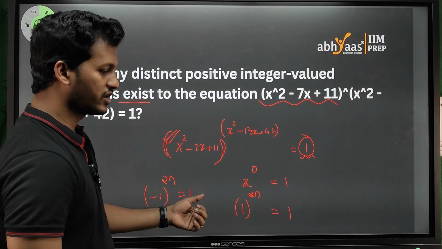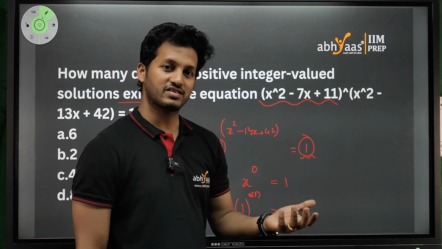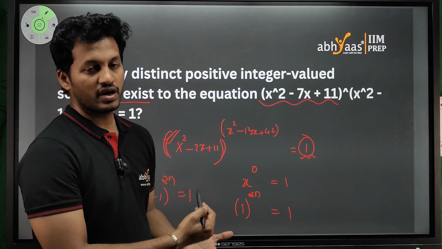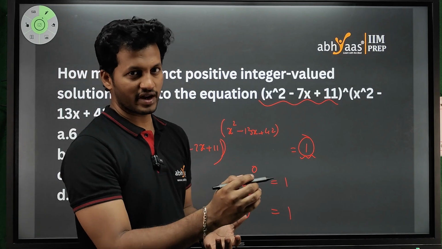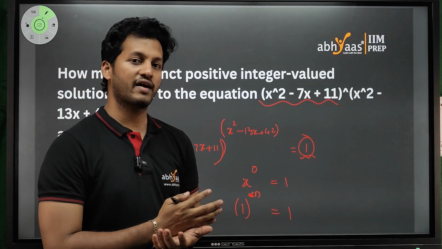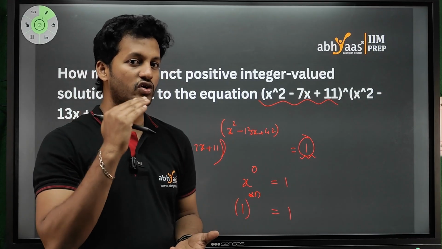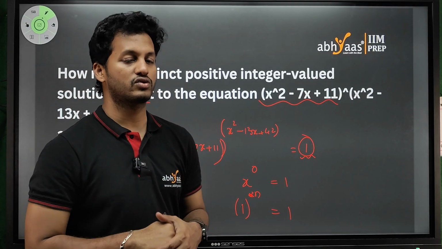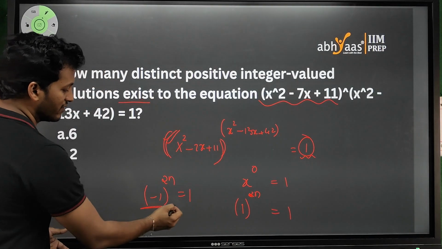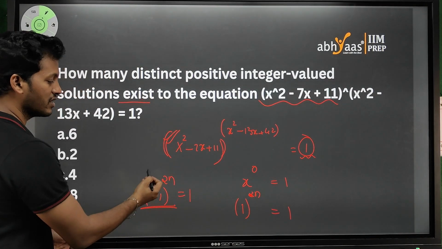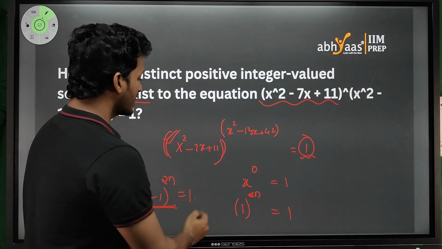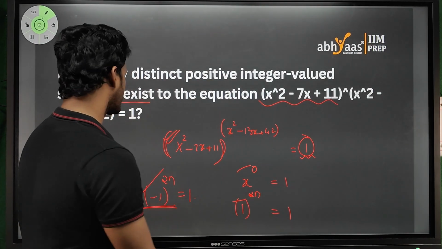I hope you understood your previous classes where I discussed binomial expansion, in which (a minus b) to the power n will have plus 1 as the last term when we have an even power, right? Because minus 1 to the power of an even number will become plus 1 only. Like that, you have another condition also, that minus 1 to the power 2n, an even number, will become 1 again. So there are 3 conditions that you have to see.